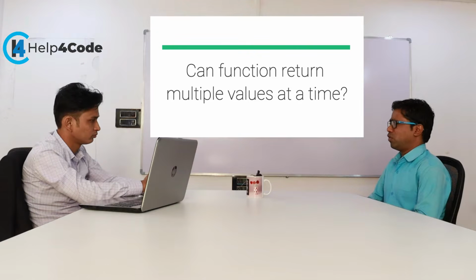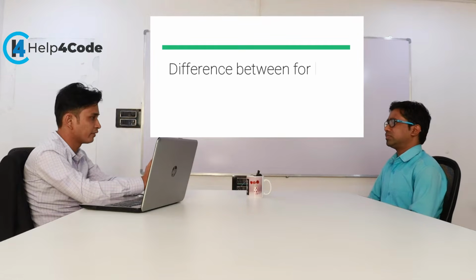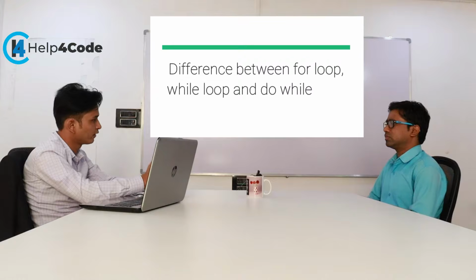Can a function return multiple values at a time? A function cannot return multiple values at a time, but by using the pointer concept we can return multiple values from functions. As we know, in C language there are three types of loops: for loop, while loop and do while loop.